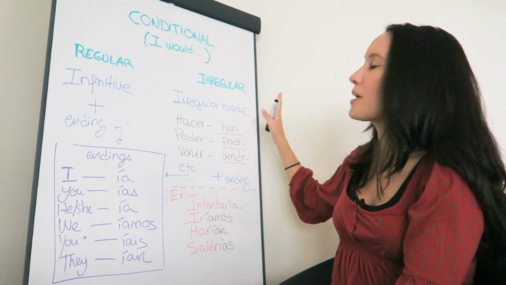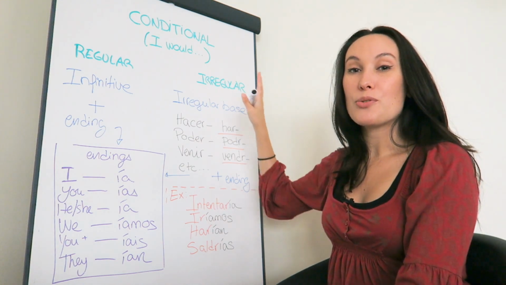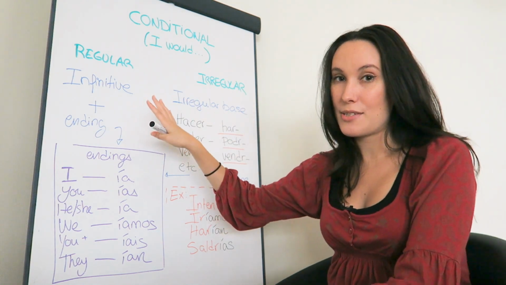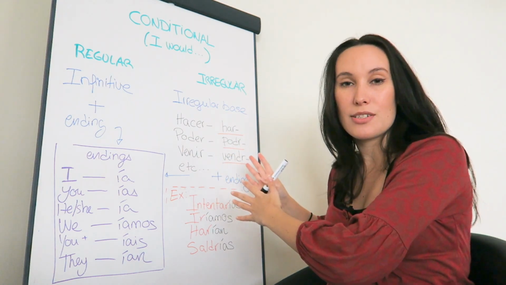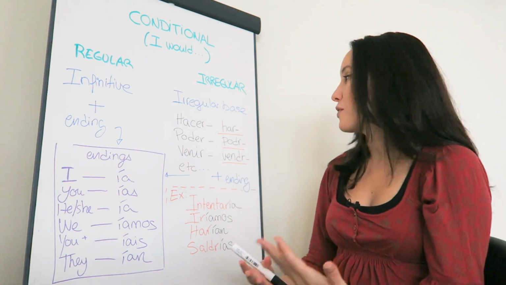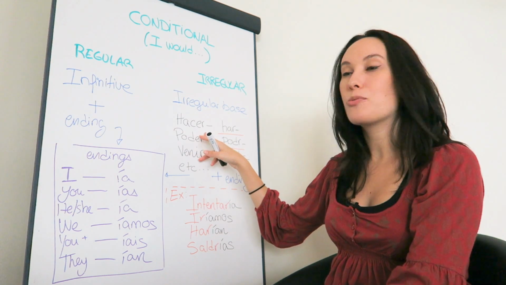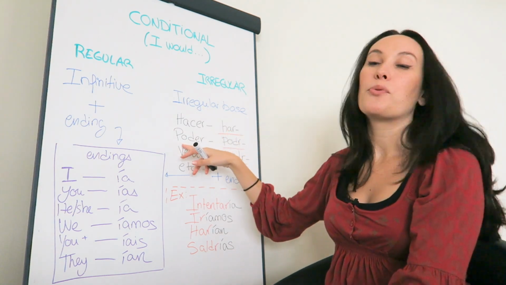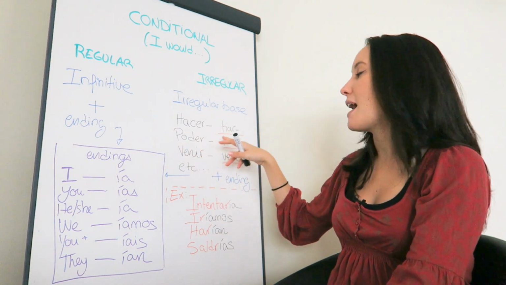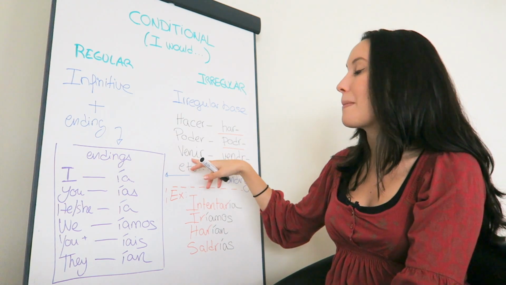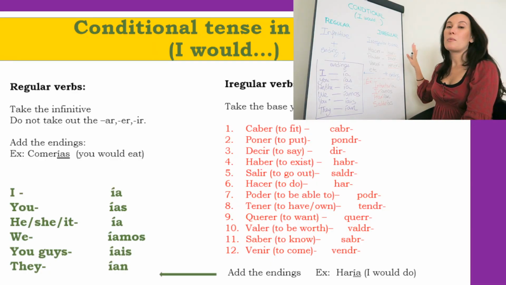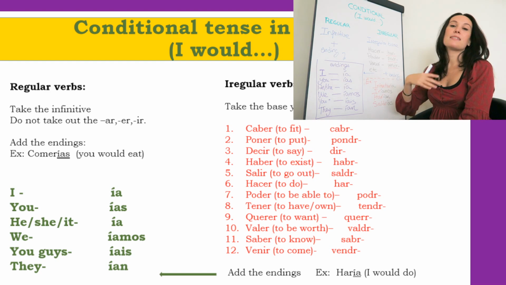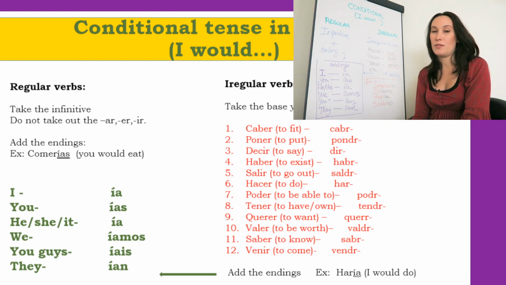Okay, so with the irregular ones, we're not going to use the infinitive as the base, we're going to use an irregular base that we are given, so we have to learn it. For example, for hacer, to do or to make, we have har. For poder, to be able to, we have podr, and for venir, to come, we have vendr. So I'm only showing three here, but as I said, you have 12 of these.